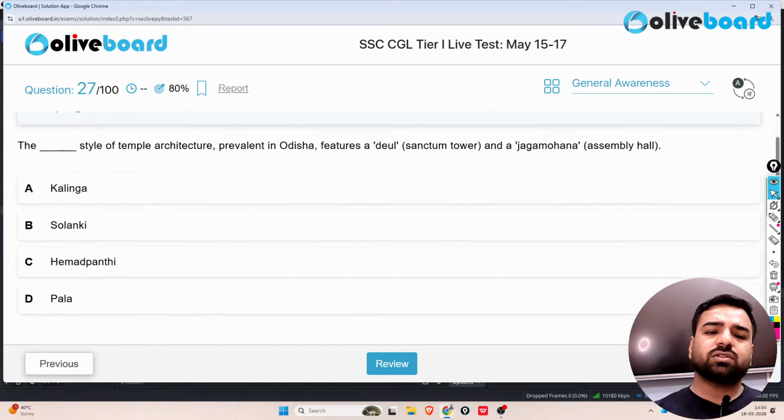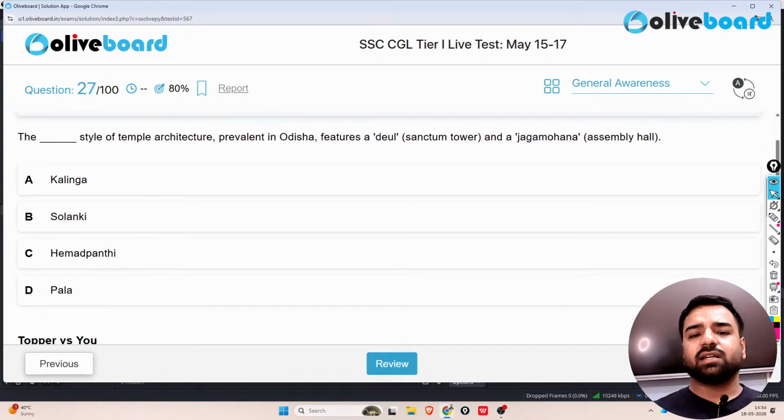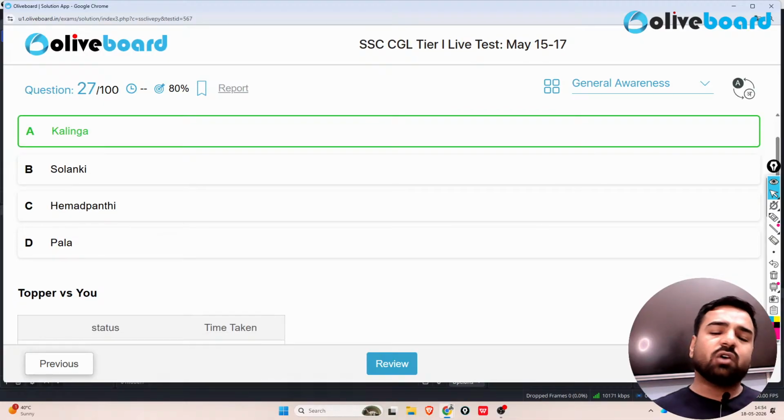Next question is, the style of temple architecture prevailed in Odisha features a deul, that is the Sanctum Tower, and Jagmohan, the Assembly Hall. So the correct answer is what? The correct answer is going to be Kalinga. So how can you link it?